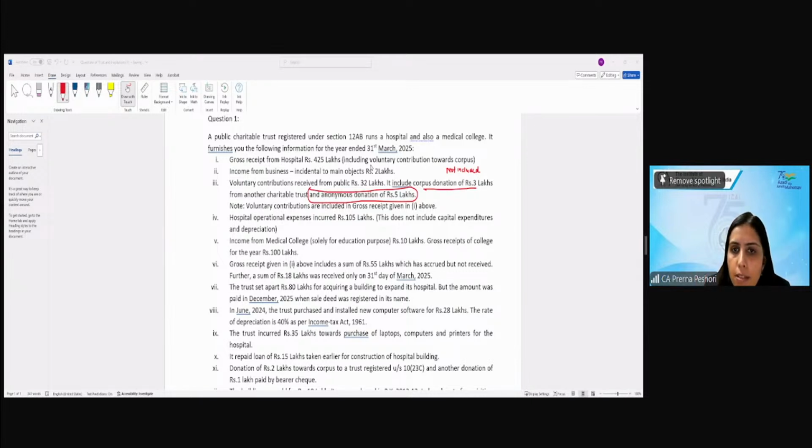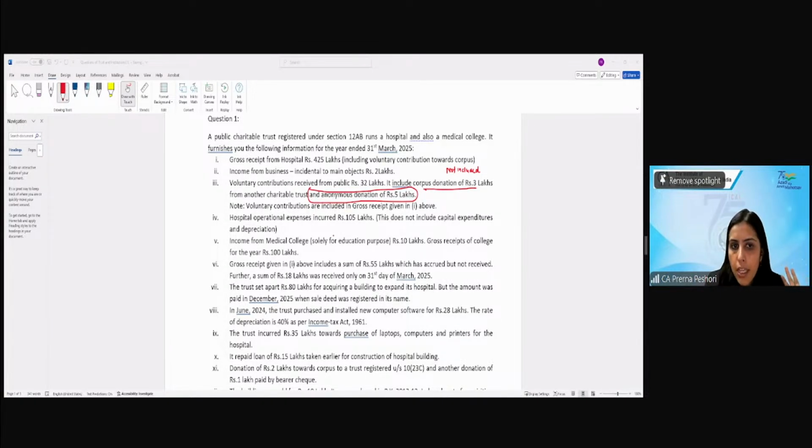See, Siddharth, that's what I'm saying. That's one way to present. Either from the gross receipt, you reduce 425 minus 3 minus 5, and then treat anonymous separately as a separate line item, and you show that from 5, I am reducing 3.4 and only 1.6 I am considering over here. What I have done is I have included 5 in 425, and from that I am doing the same treatment of reducing the 3.4. It's the same thing that I am doing, Siddharth.